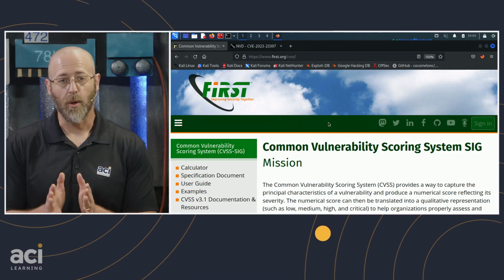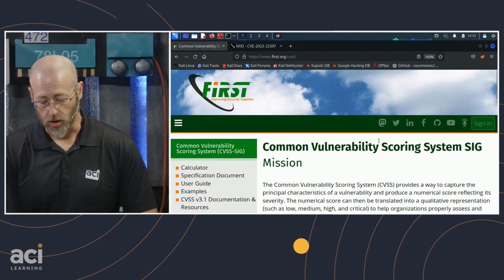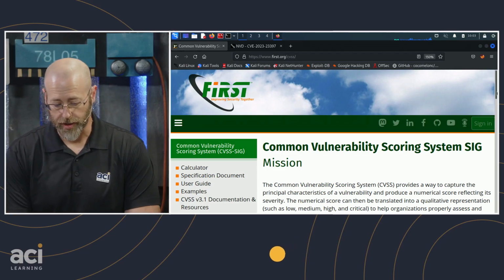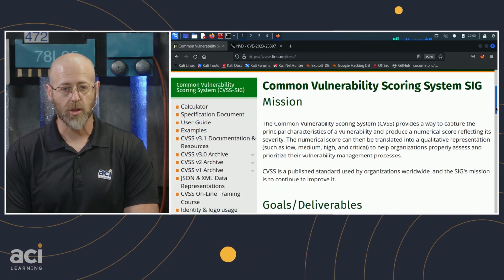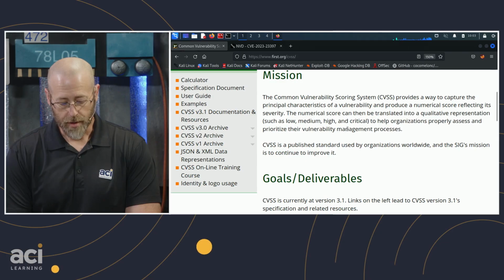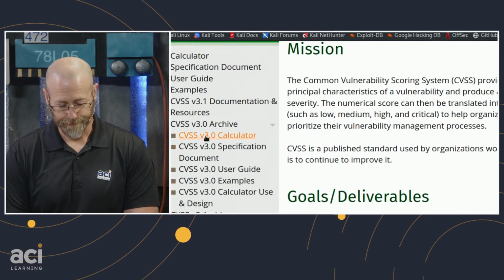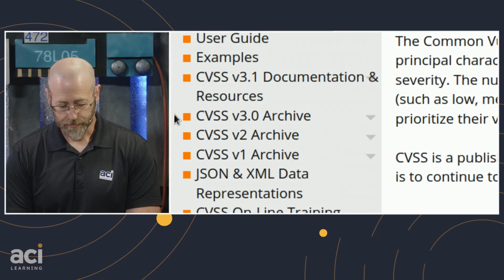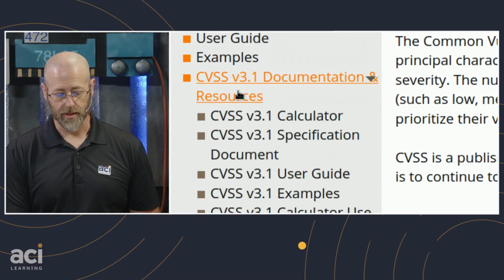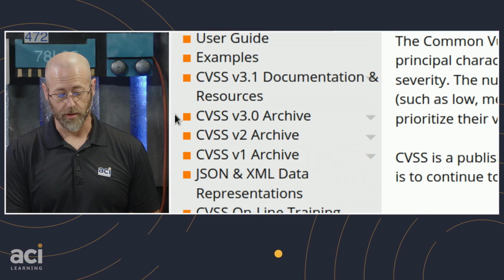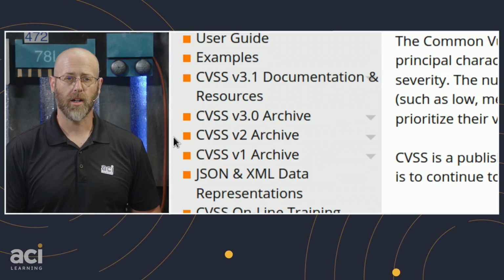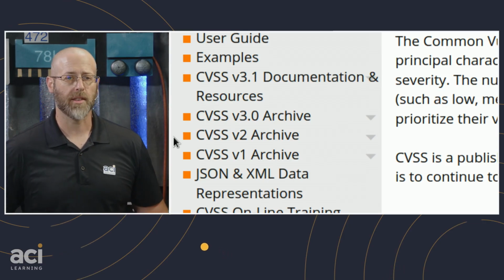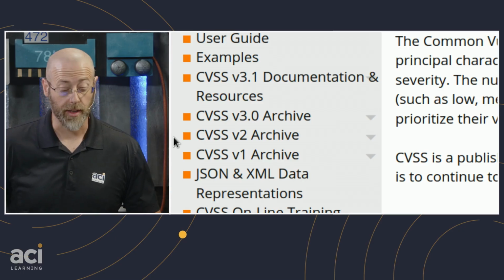At www.first.org/CVSS, there's a lot of fun stuff on here. It's a very nice sky blue background with the grass green thing going on. But if you look over here on the left in the menu area, you'll notice we've got CVSS version 3.1, version 3.0, version 2, version 1, and they're all still there. Is that just for posterity?